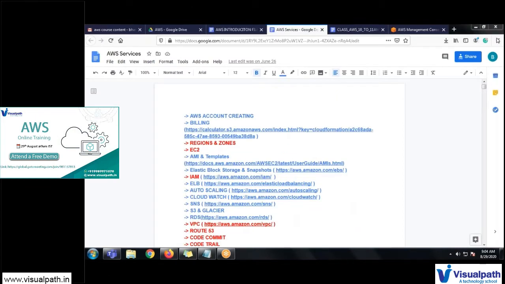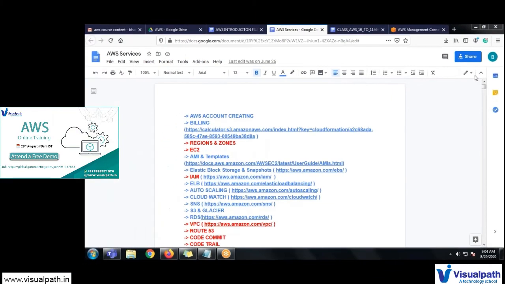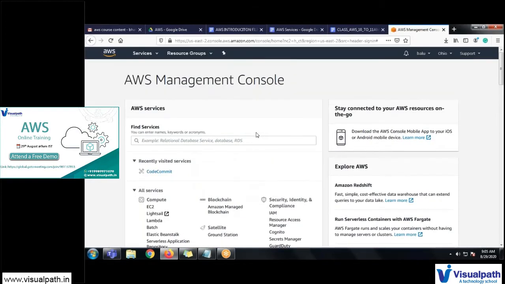Can you please switch on this webcam, Gajapati? Webcam. Okay, this is the AWS Management Console.